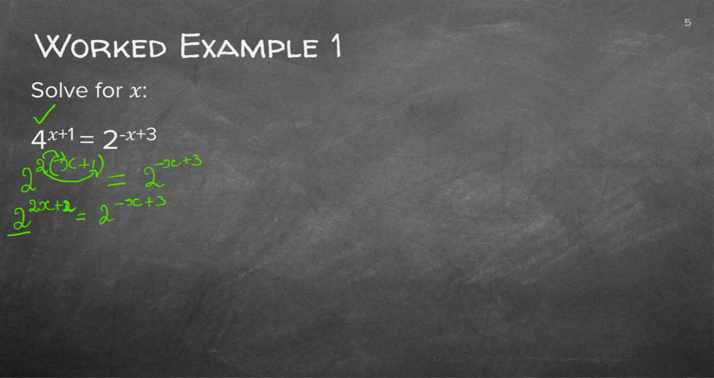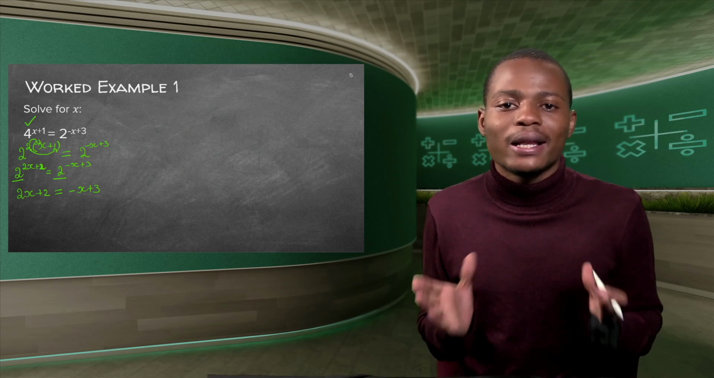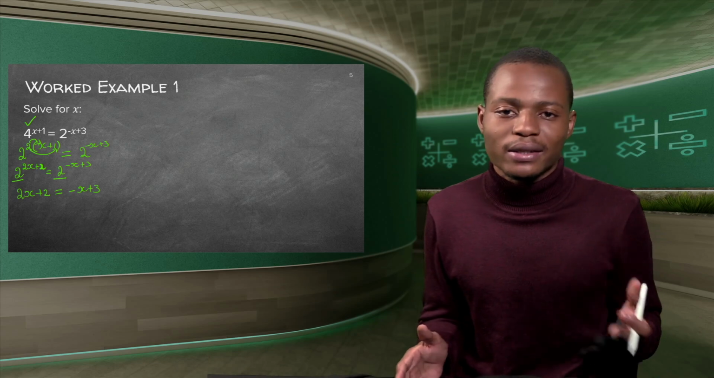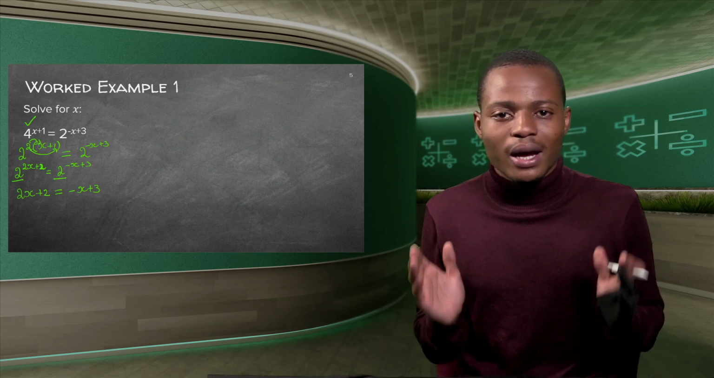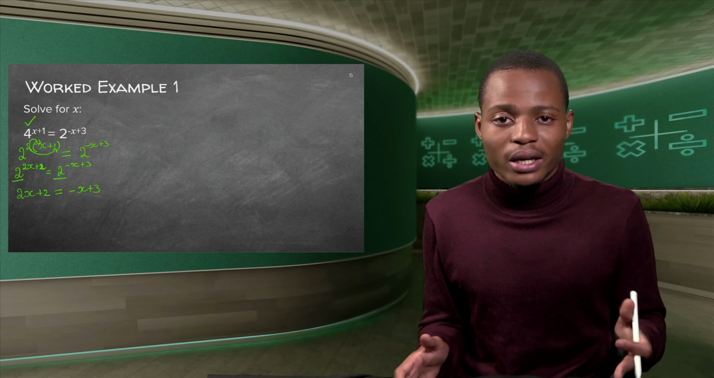So now our bases are the same. We now equate the exponents. So you'll have 2x plus 2 equal to negative x plus 3. And there you have it, you have yourself a linear equation. How do I know it's a linear equation? The highest exponent on the variable is 1. So I have a linear equation, and I need to use the normal laws of solving a linear equation.